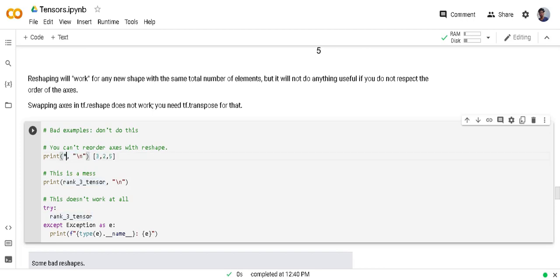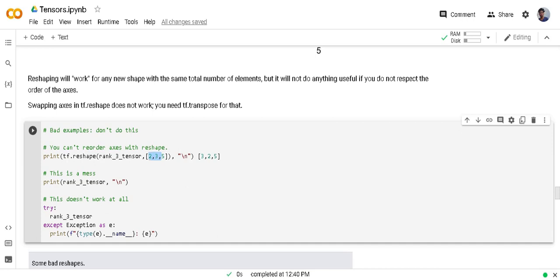Like for example, I am reshaping tf.reshape into 2, 3 and 5. Here original shape was 3, 2, 5 and I am interchanging these two shapes in this example. It will reshape it, but element location will not change.